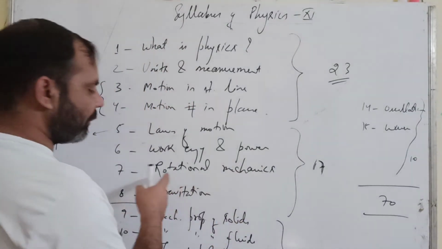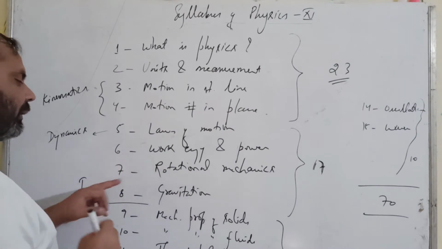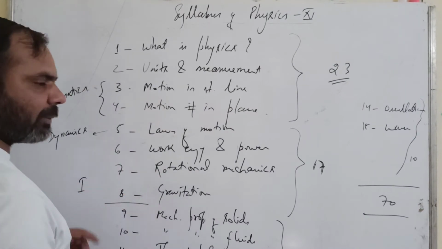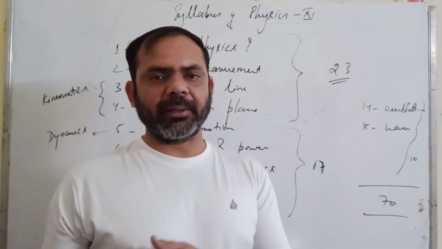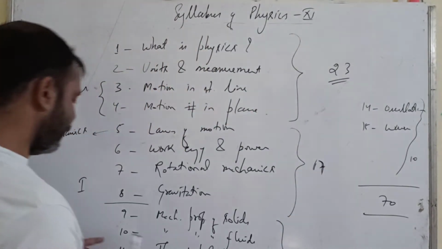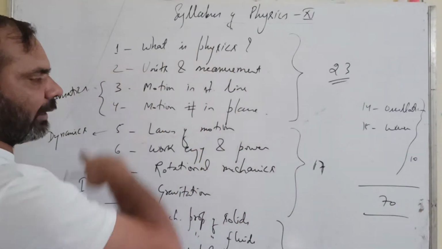For that type of motion, we will discuss the different associated quantities in this chapter. Then chapter number 8 is gravitation. Again some part you have discussed in class 9th and the rest you will come to know here. Then all this is your mechanics.